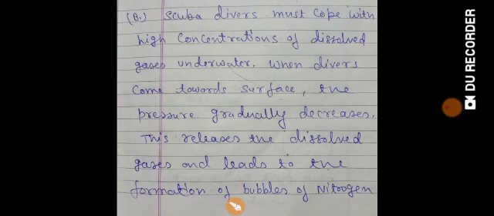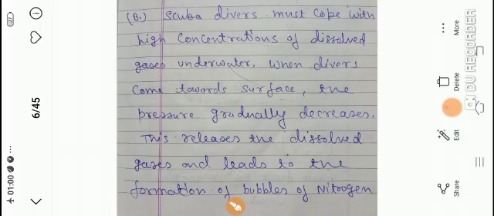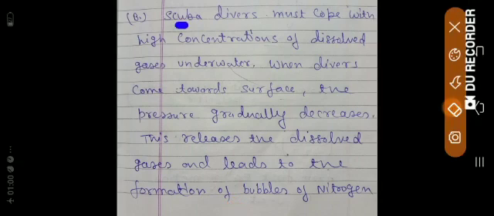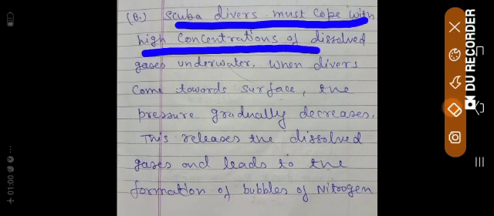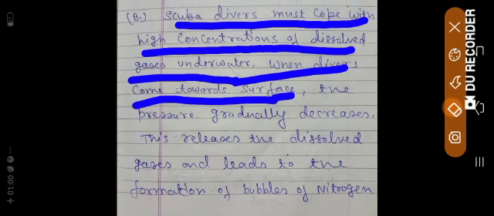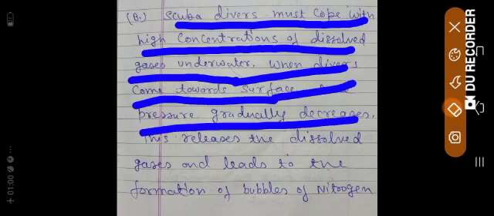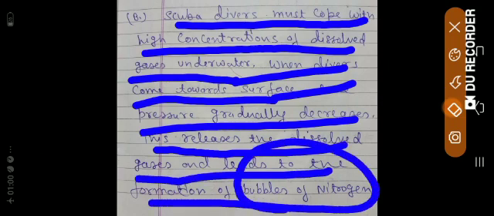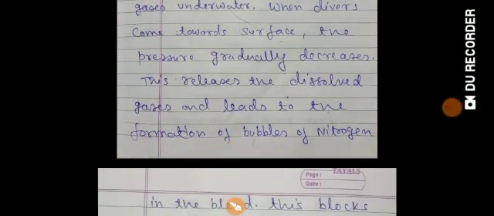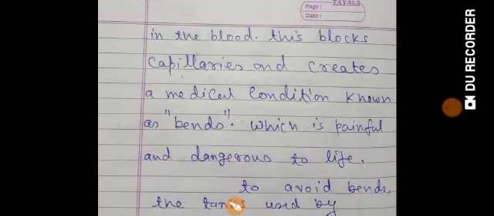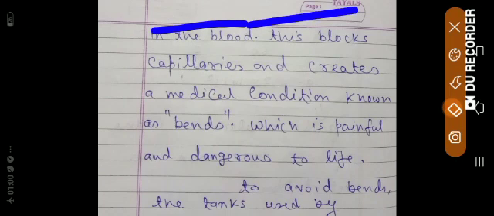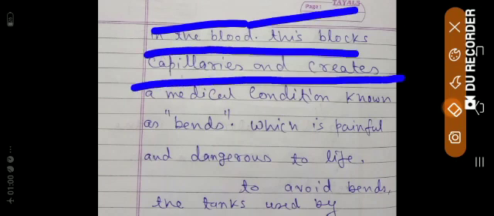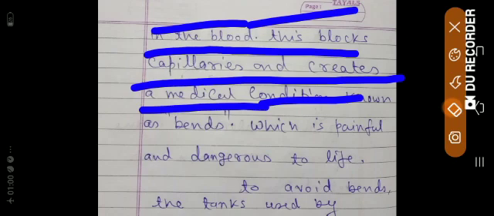I am going to explain one more time. Scuba divers must cope with a high concentration of dissolved gases underwater. When divers come towards the surface, the pressure gradually decreases. This releases the dissolved gases and leads to the formation of bubbles of N2. I told you N2 is dangerous. Come to the next page. In the blood, this blocks capillaries and creates a medical condition known as bends, which is painful and dangerous to life.